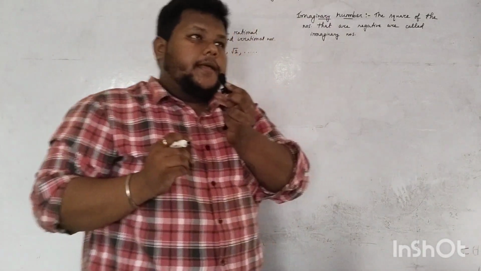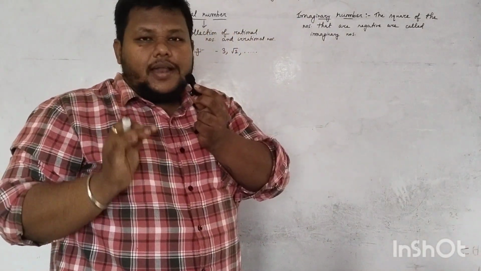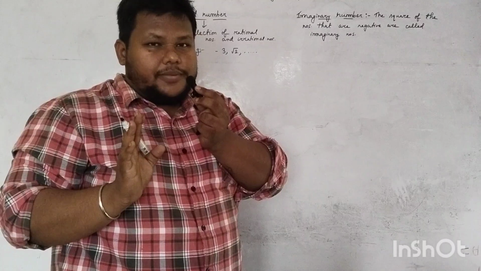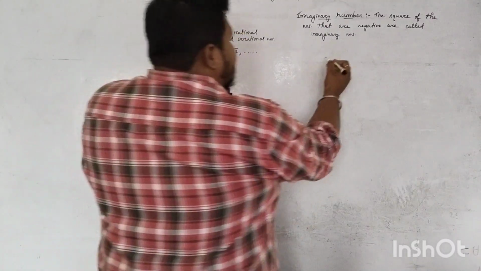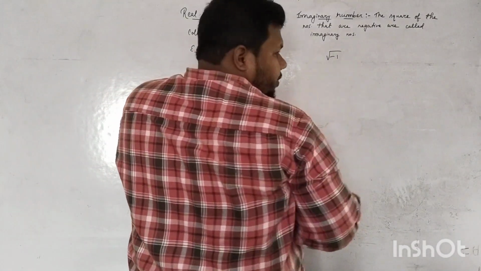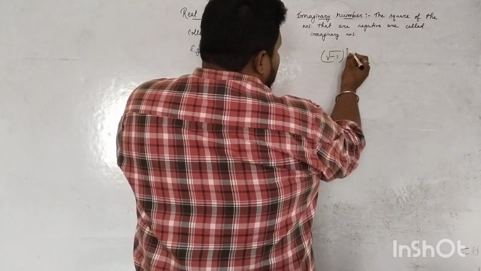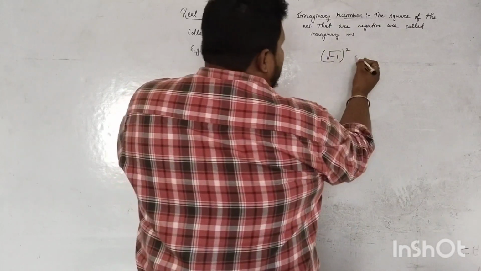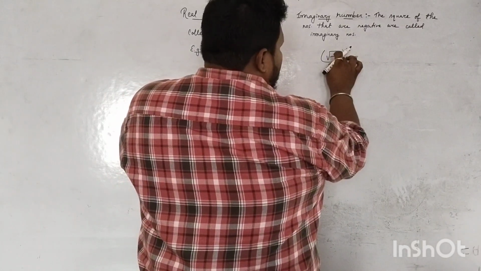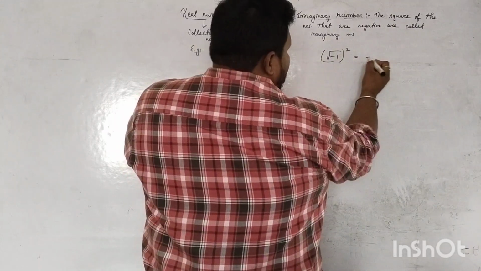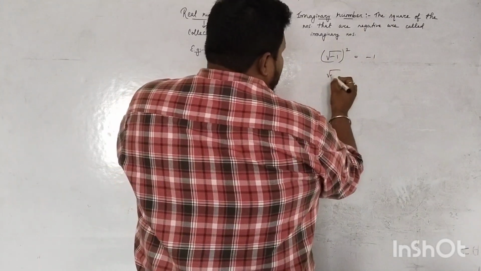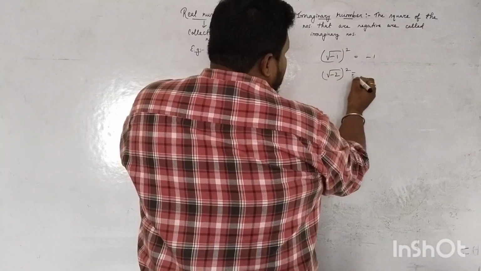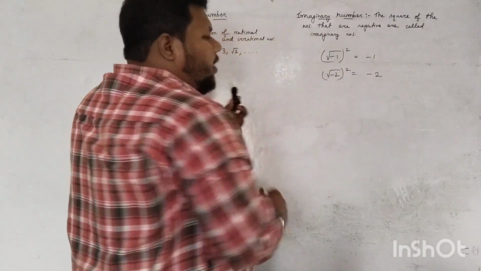We have always heard that the square of a number is always positive, right? But if I give you one example of root over -1, if I do the square of root over -1, what will I get? The root will cancel with the square and I will get -1. Similarly, root over -2, if I do the square, then I will get -2, right?